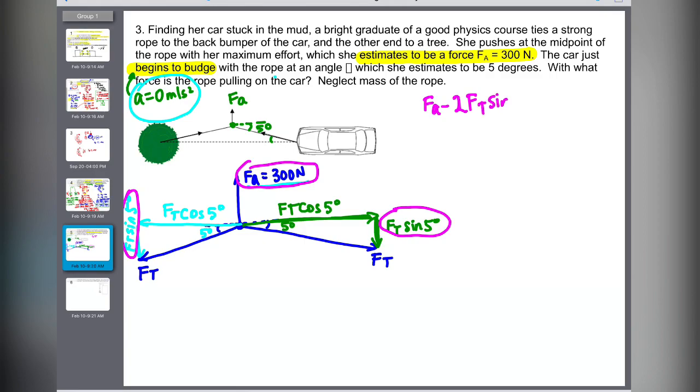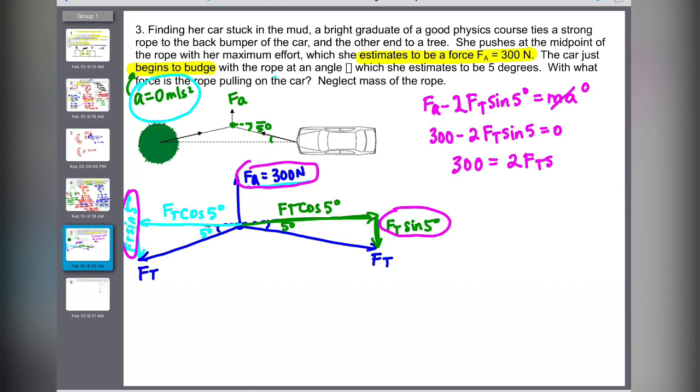So I'm going to skip ahead and say that this is 2Ft sine of 5. F net equals ma. I always still start with that. But because a is 0, I can cancel that. So that means I can already solve for my Ft, and that's what they wanted you to find. So Fa is 300 minus 2Ft sine of 5 equals 0.